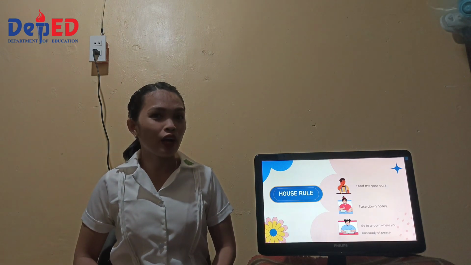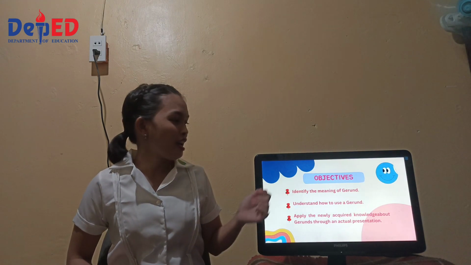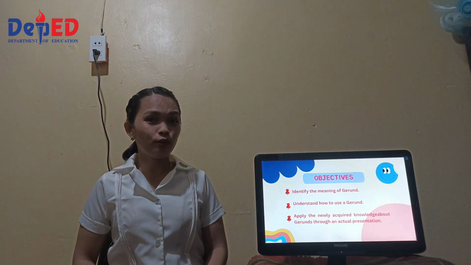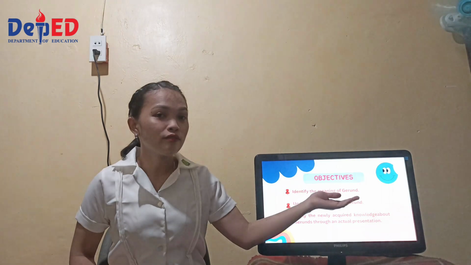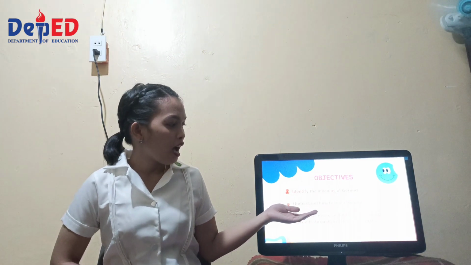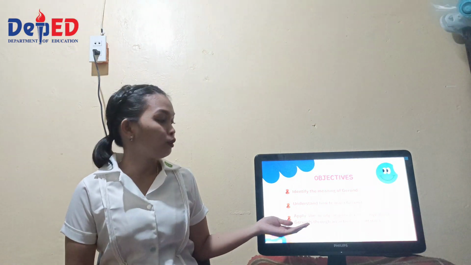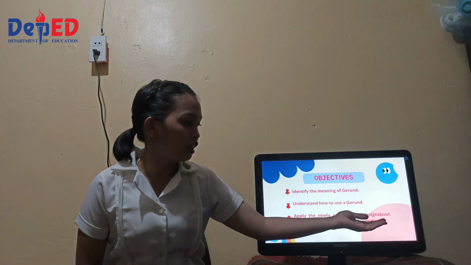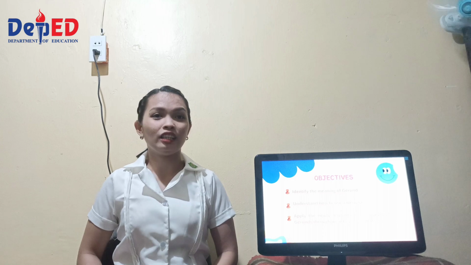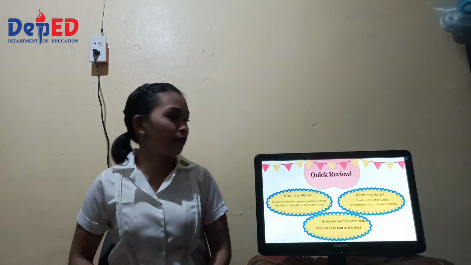Now that we have our house rules, let's proceed with our objectives. At the end of the lesson, the students may be able to identify the meaning of a gerund. Next, the learners may be able to understand how to use a gerund. And lastly, the learners may be able to apply the newly acquired knowledge about gerunds through an actual presentation. So moving on, let's proceed with a quick review.